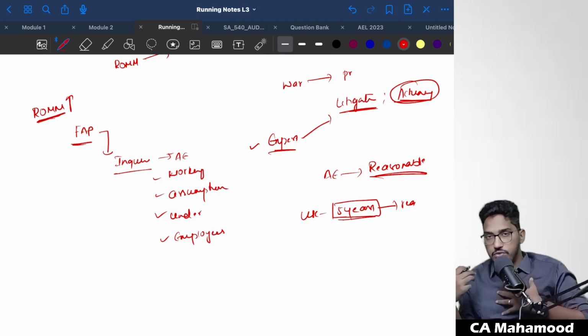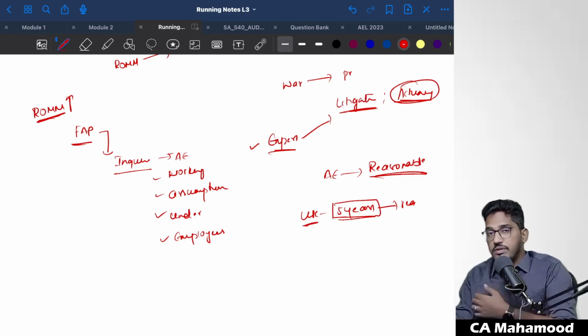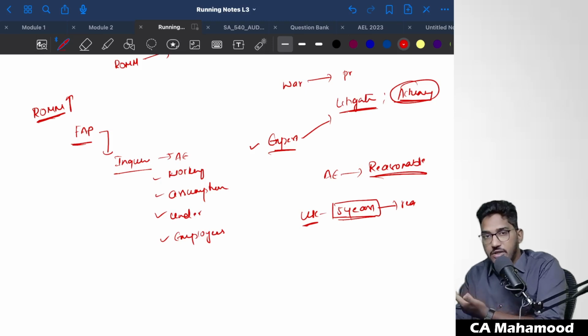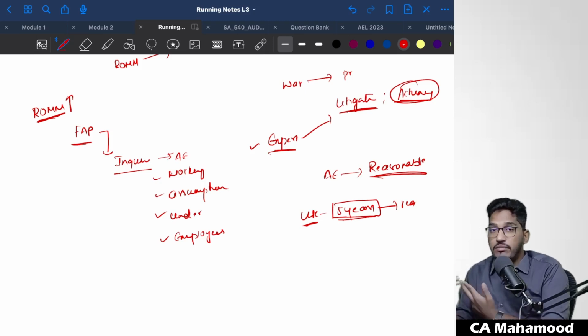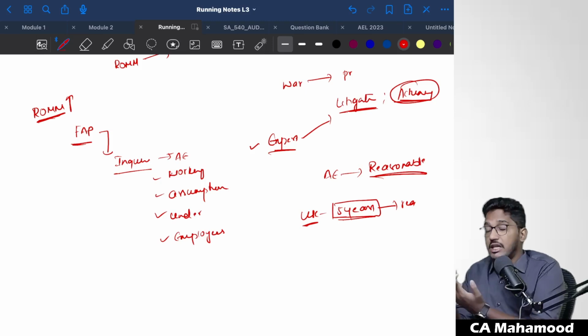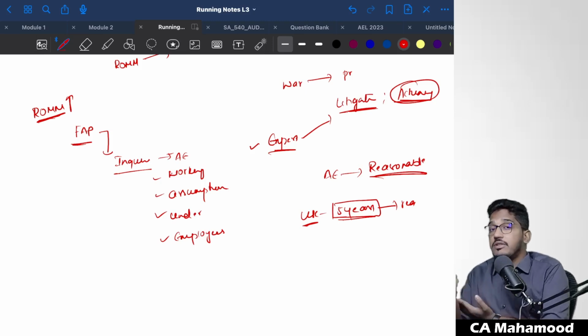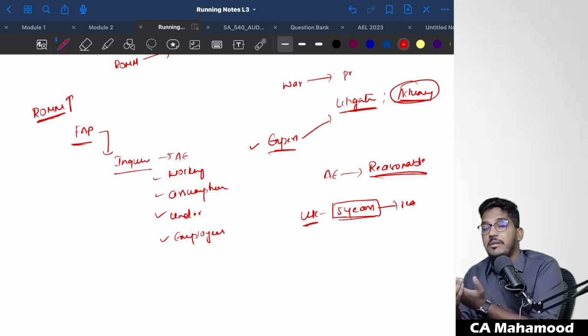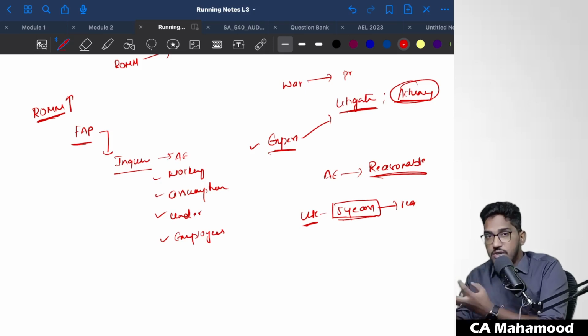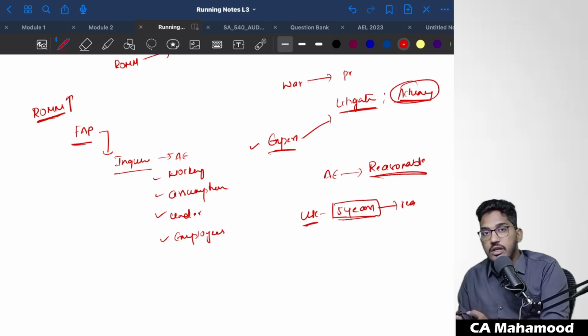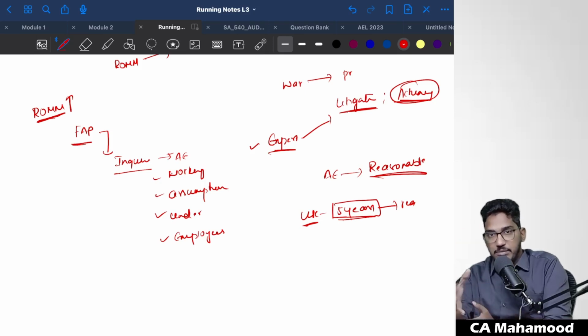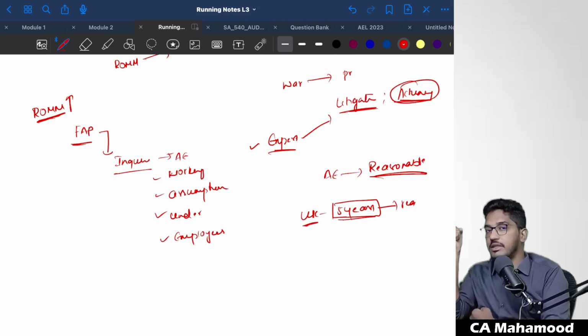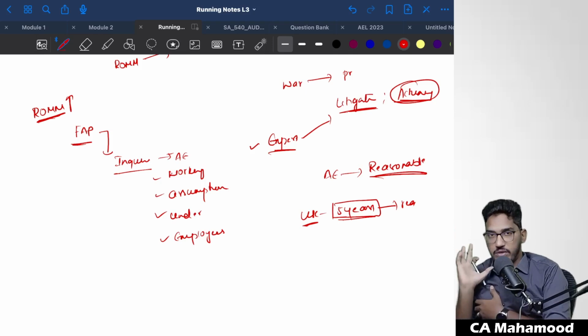As an auditor, you have to use your professional judgment. You have to perform audit procedures. You have to obtain audit evidence, keeping in mind the nature of that plant and machinery, the usage, the frequency with which it is getting used, the maintenance activity which the organization is taking forward, and the nature of the industry to which this client belongs. I have to determine, okay, is a 5 years useful life for this plant and machinery acceptable? That only you need to obtain audit evidence.